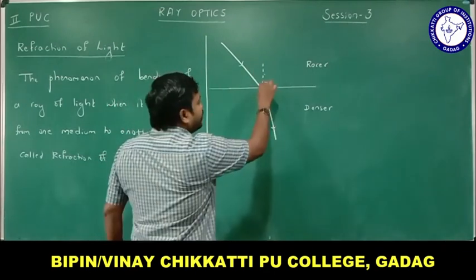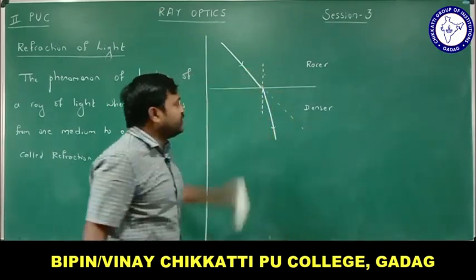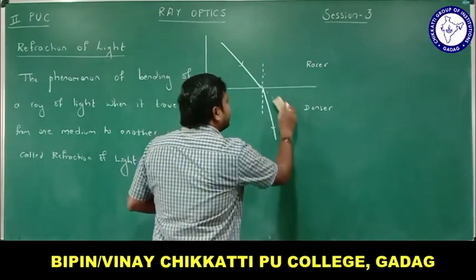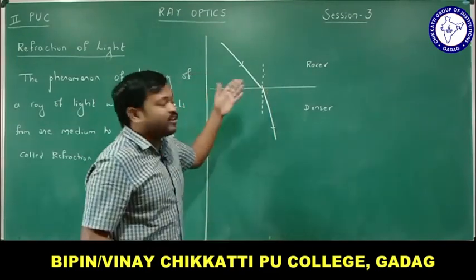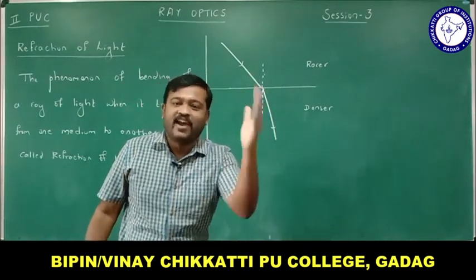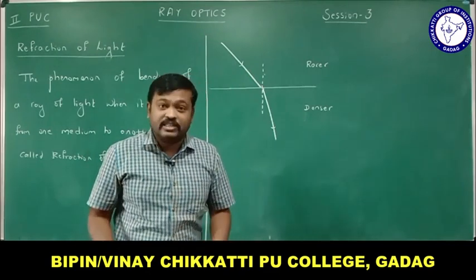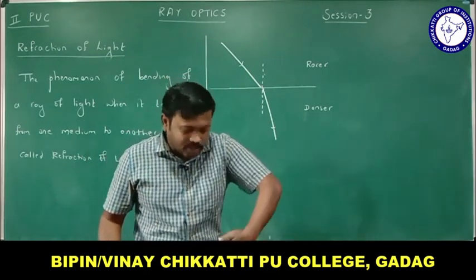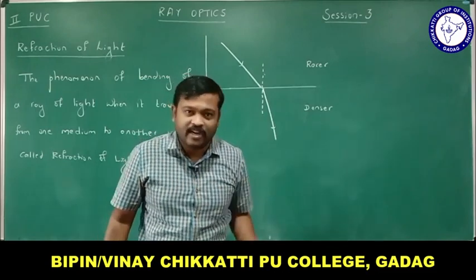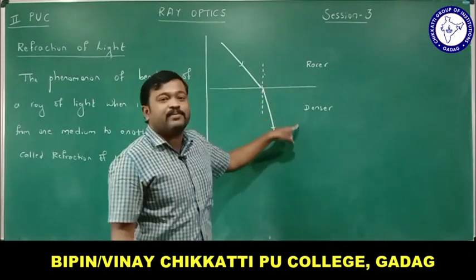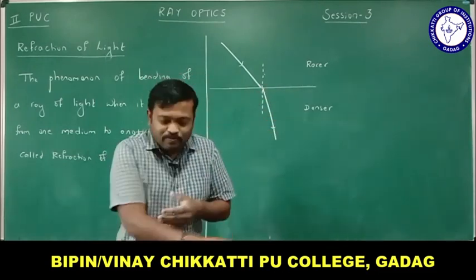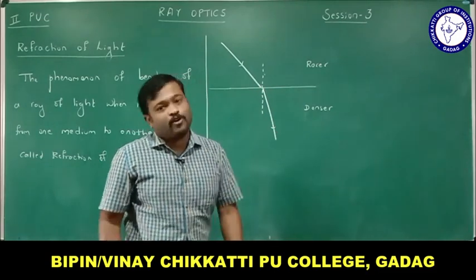right? Actually, the ray should move like this if it is traveling in a single medium. As it is changing the medium, the light bends. That is called refraction of light, right? Where does it bend? There are two types of bending. One is towards the normal and another one is away from the normal. When it travels from rarer to denser medium, speed decreases. As speed decreases, it bends towards the normal, right?